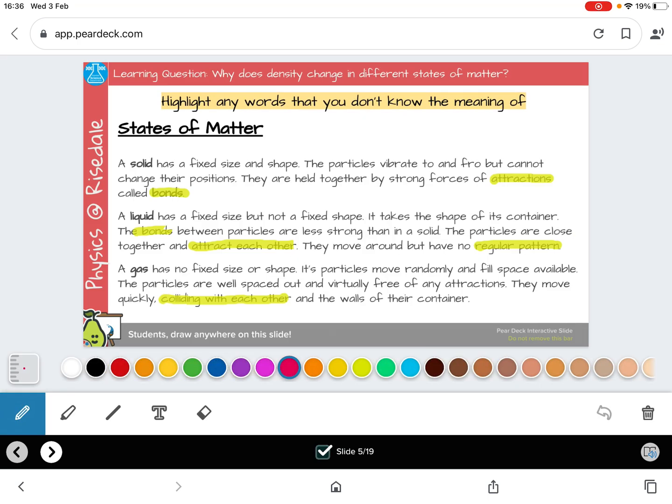So, a few words were highlighted on these slides just to go through these. Attraction means drawn towards, so the particles are drawn towards each other. Bonds are the forces of attraction that hold the particles together. A regular pattern is where the particles have a pattern that repeats in the same way. And colliding means bumping into each other.